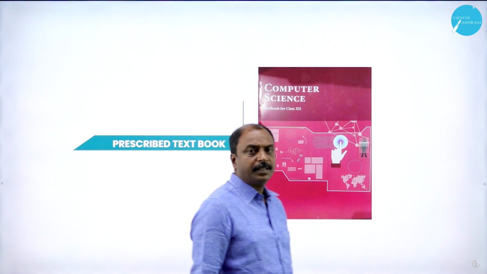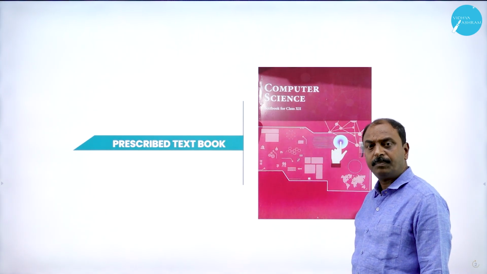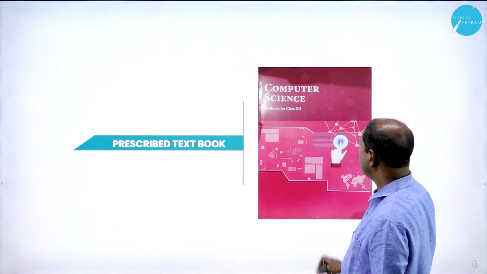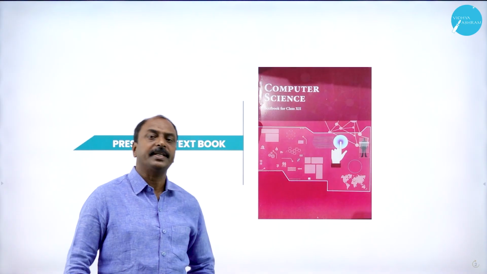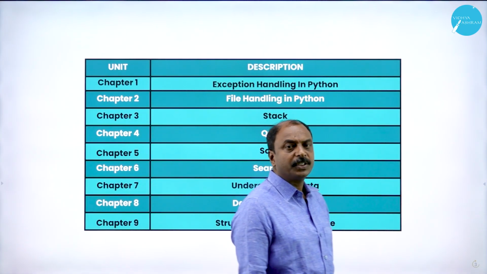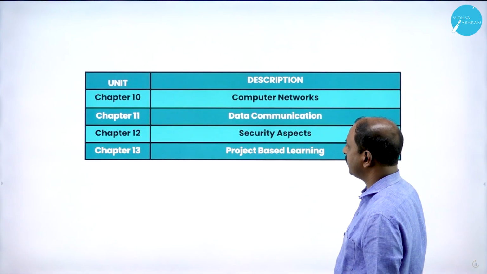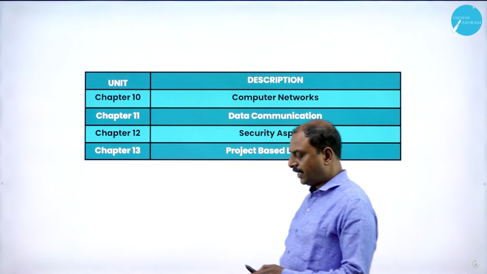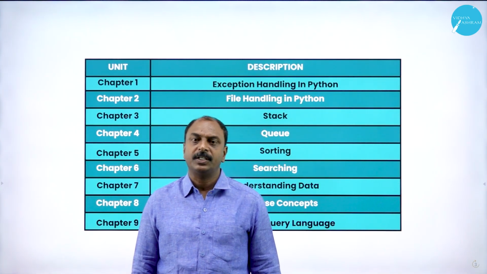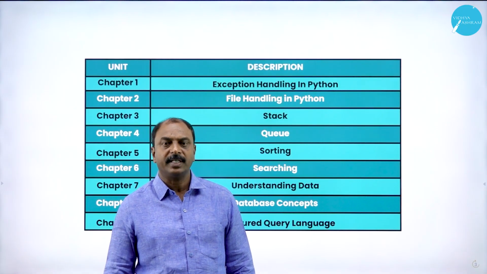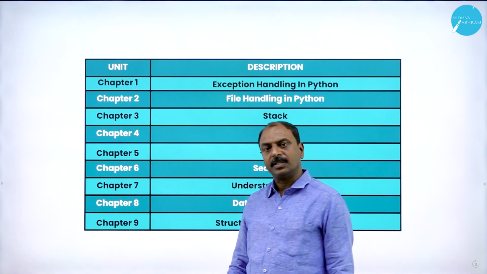So here, this is the prescribed textbook from the Karnataka State Pre-University Board, and this is the second PUC Computer Science textbook. This is the covering page of the textbook. Now let us see the different chapters in this syllabus. Altogether, there are 13 chapters, and as all of you know, this paper is divided into 2 parts, one for theory as well as practical. Practical is for 30 marks and theory is for 70 marks.